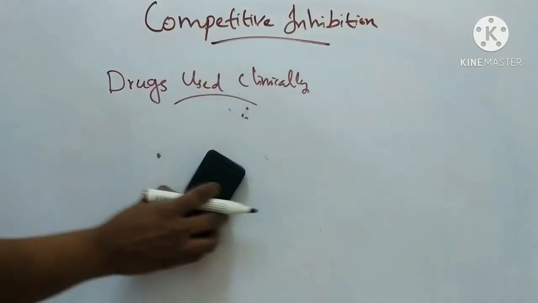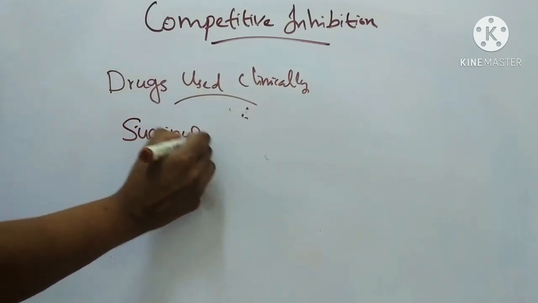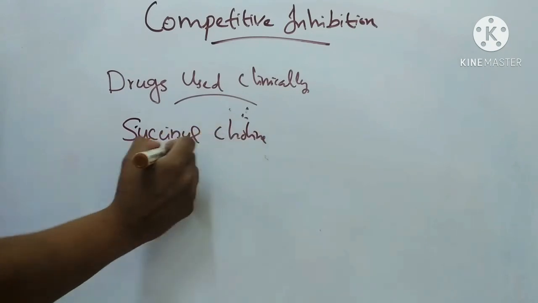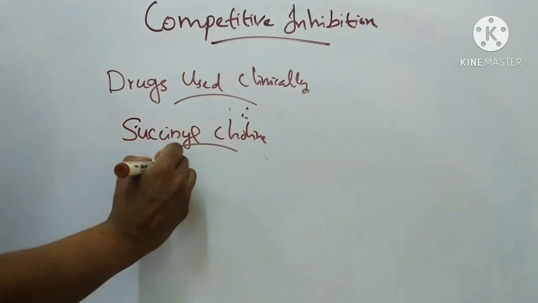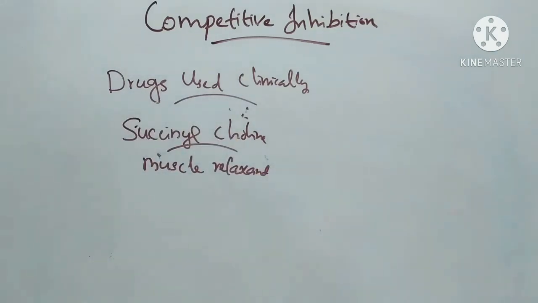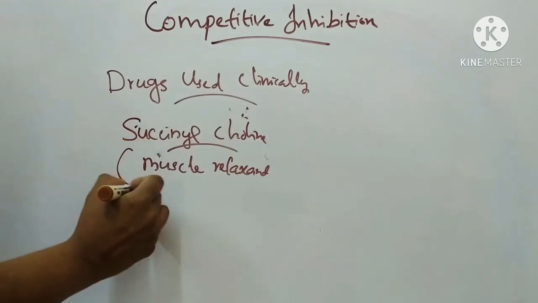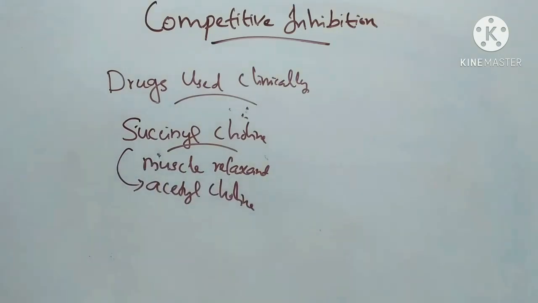Next one is succinylcholine. It is used as a muscle relaxant. Succinylcholine is structurally similar to acetylcholine.